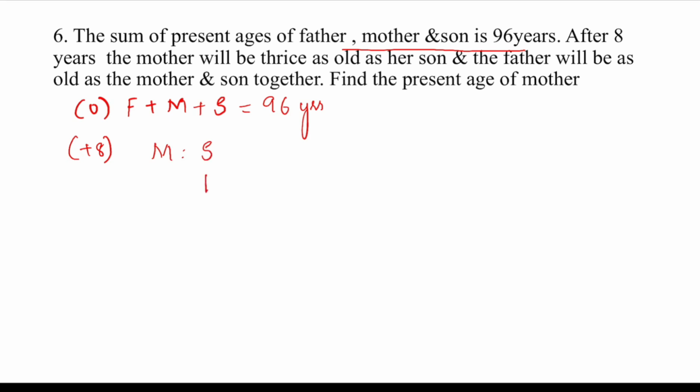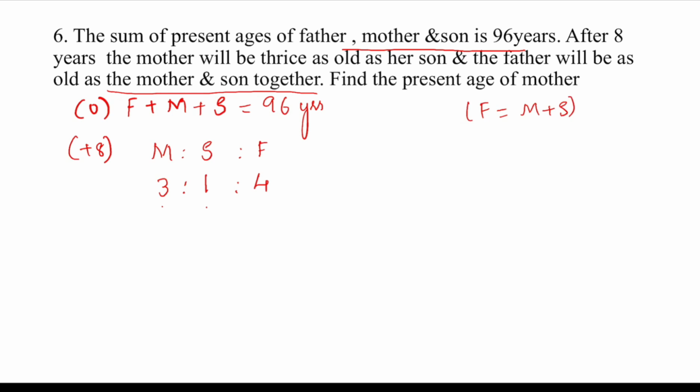So, if son is one part, mother will be 3 parts. And father will be as old as mother and son together. Okay, father's age will be how much? Mother and son together. Now we know mother is 3 parts, son is 1 part. So father will be 4 parts, because it is given that father will be as much as mother and son together.